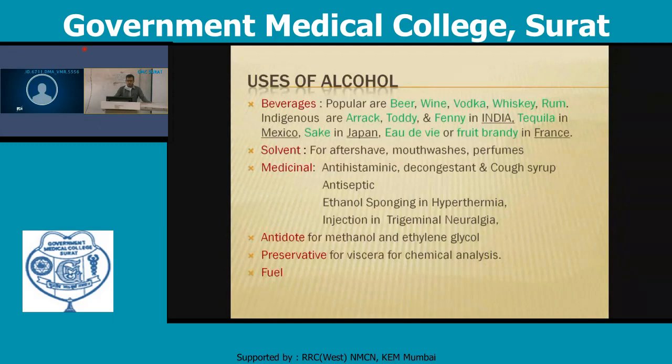Antidote for methyl alcohol is ethyl alcohol. It is a preservative for the viscera for chemical analysis. In that case, for viscera, the ideal preservative is rectified spirit, and it is also used as fuel.